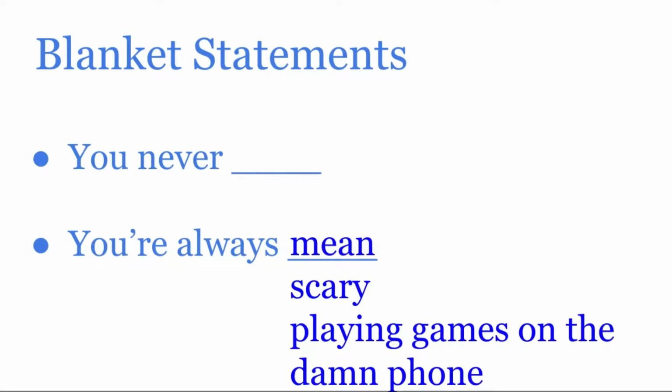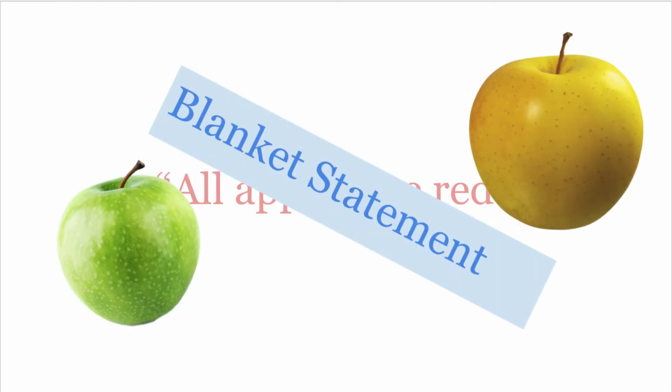Now, the reason why I'm making this video is not just for me to tell you what a blanket statement is. It's for me to give you some reasons why you might want to avoid using blanket statements. The first reason is that they're often misleading. In our case with the apples, we were able to deduce that the blanket statement was false because we knew that there were other colors of apples. But what if we didn't know that? If we couldn't prove that all apples aren't red, what would we think then? Would we end up believing that all apples are in fact red?